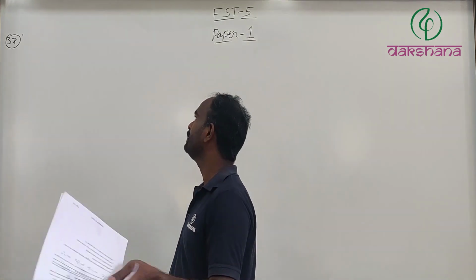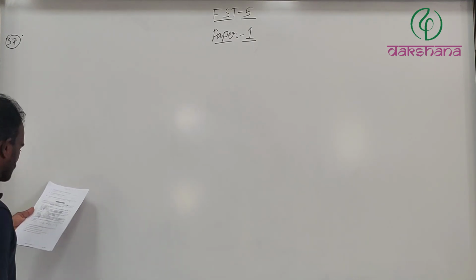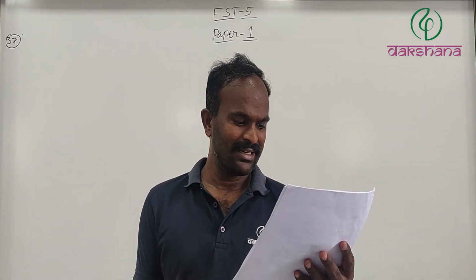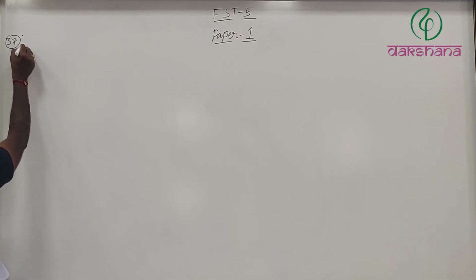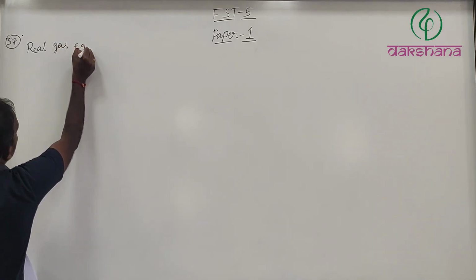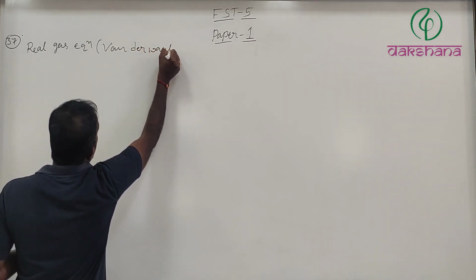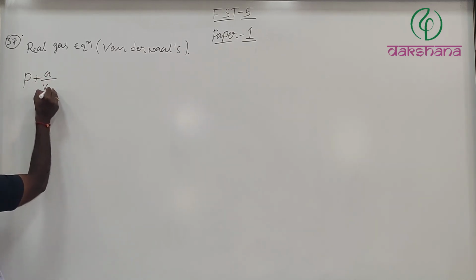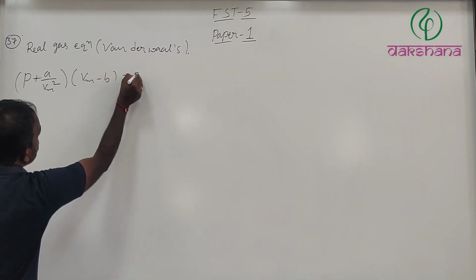Now let's start with question number 37. Here physical chemistry is started. At high pressure, the compressibility factor of 1 mole of van der Waals gas can be given as, at high pressure. So first we have to write the real gas equation, which is nothing but the van der Waals equation: P plus a divided by Vm square, into Vm minus b, is equal to RT.